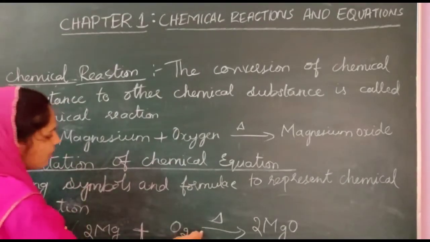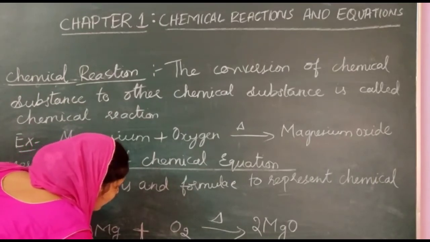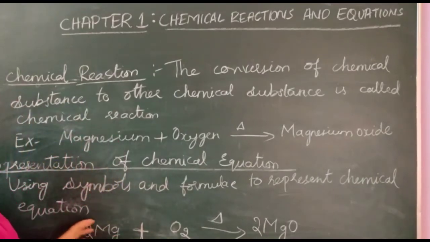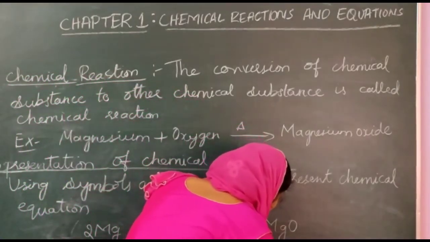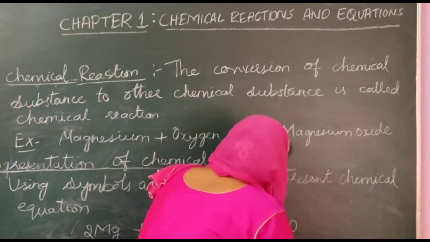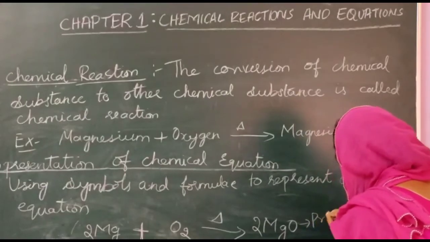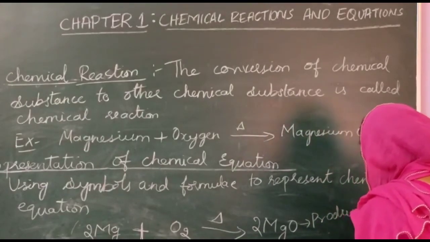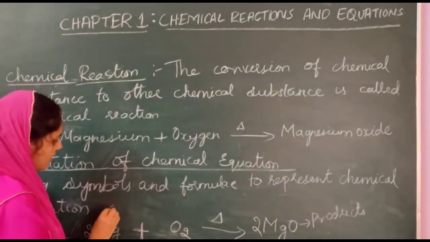The left hand side substances we will call reactants. If we put the plus sign here, reactants are chemically mixing. So the substances we take on the left hand side we call reactants, and the substances on the right hand side we call products.